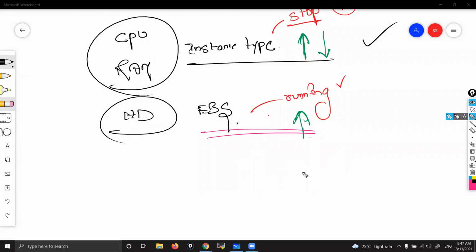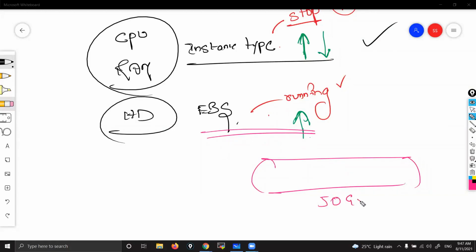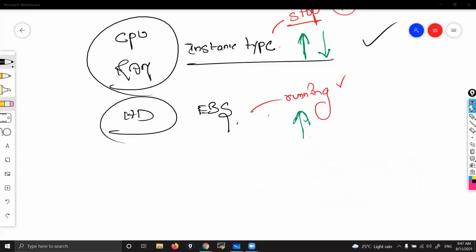See here, this is my hard disk. Now assume that I have 50 GB, and I kept some data. Now you want to decrease. If you decrease the size, then you might lose your data, correct? That's why it is not at all recommended to decrease. You can always only increase. You can't decrease. That option also I'll show you.